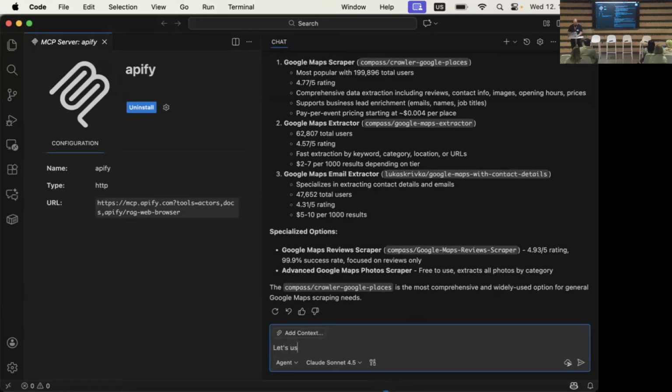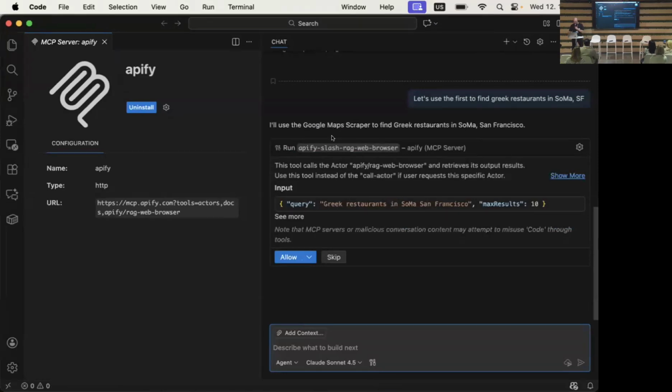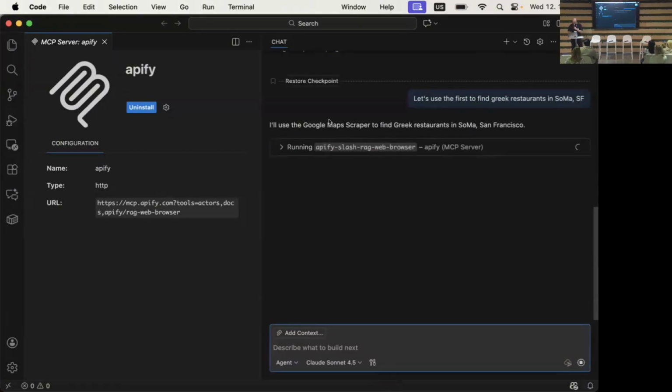let's use the first one to find Greek restaurants in Soma SF. Okay, I'll use Google Maps Scraper to find Greek restaurants in Soma. Allow.